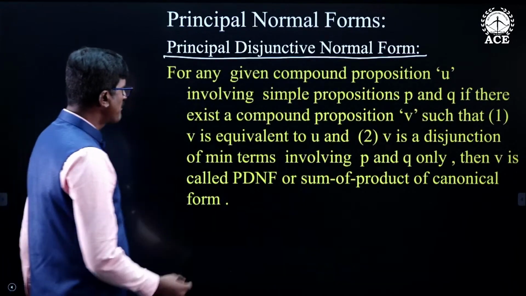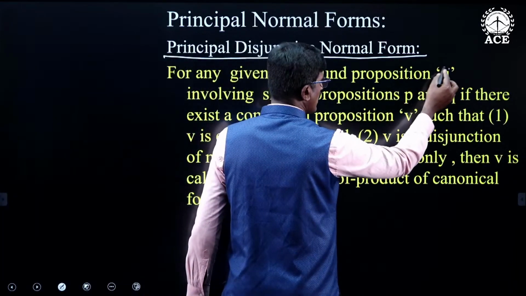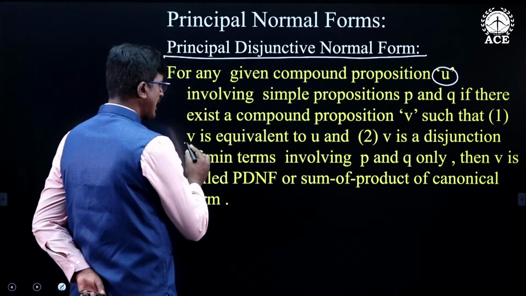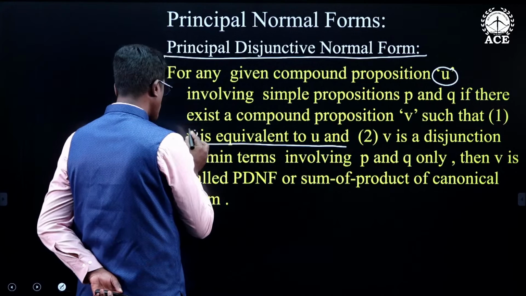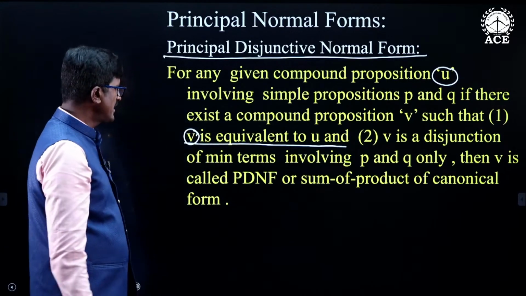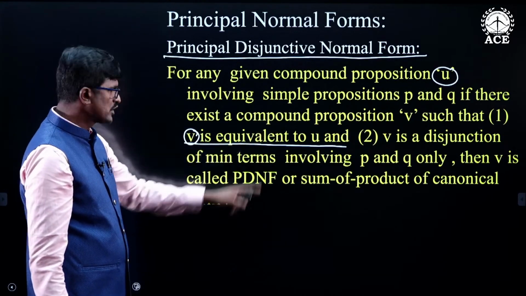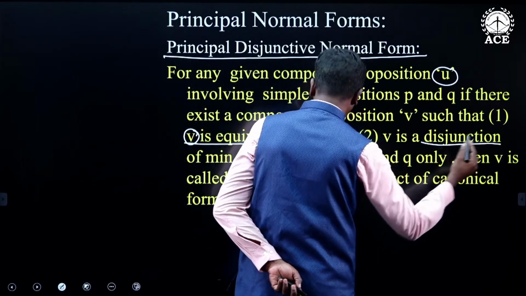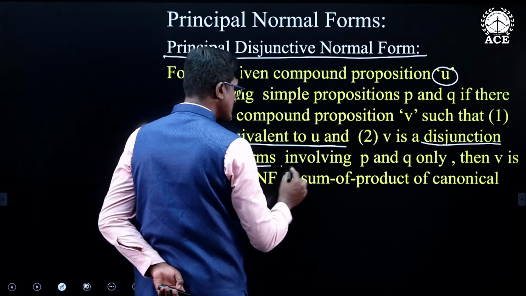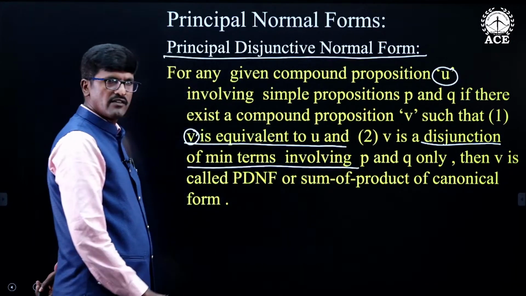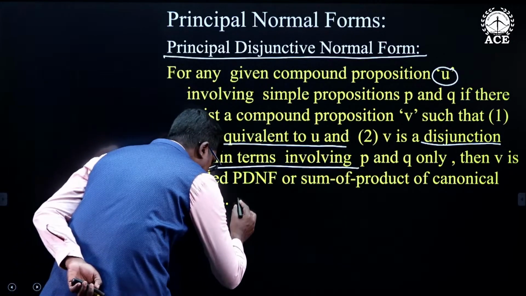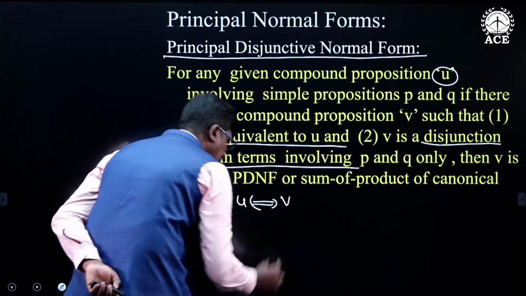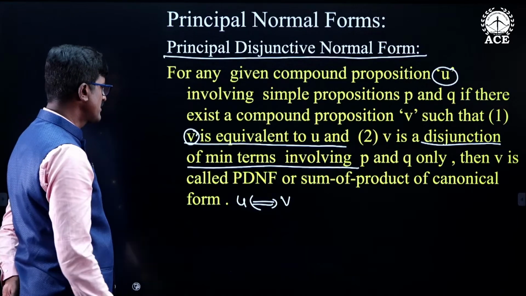You will be given the compound statement U. You need to find the equivalent compound proposition V such that V is logically equivalent to U, and the second condition is V must be a disjunction of min terms. So, for any given statement U, find the equivalent statement V.